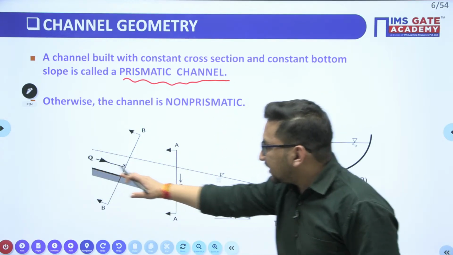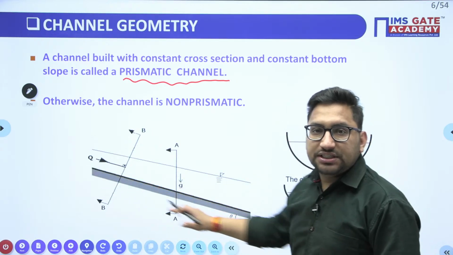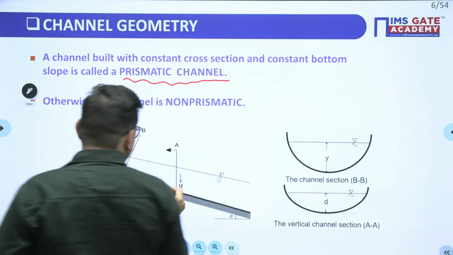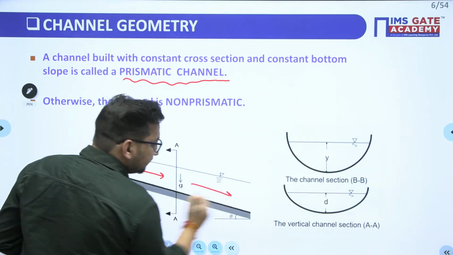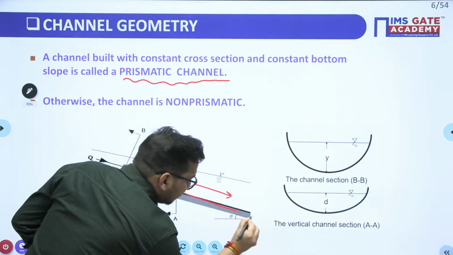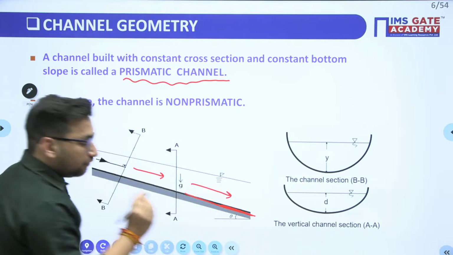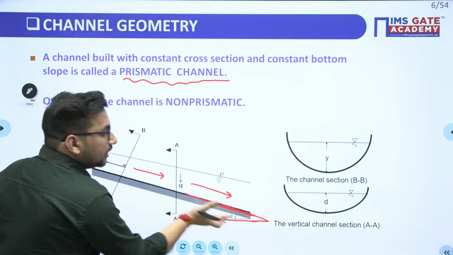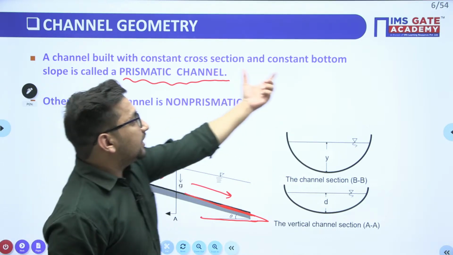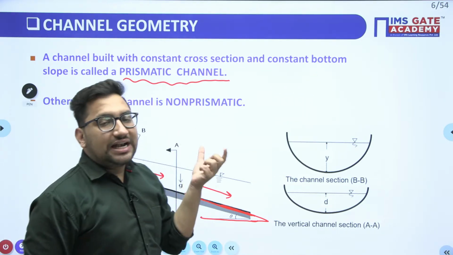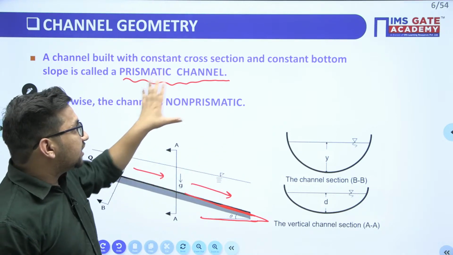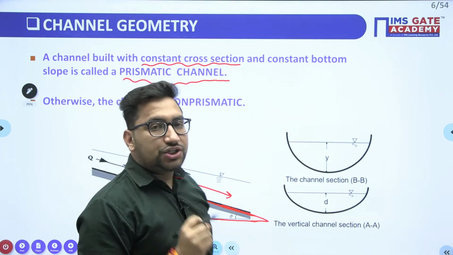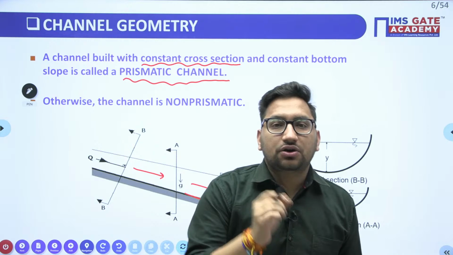Now, what is this constant slope? Let's suppose this is the side view of any channel, and this is the depth of flow, right? Now the water is flowing like this. Clear? This is the channel bottom. Now the angle made by the channel bottom with respect to horizontal is nothing but your bottom slope, right? If it is a constant bottom slope, you will call it a prismatic channel. Also, there is one more condition, that it should have a constant cross section.